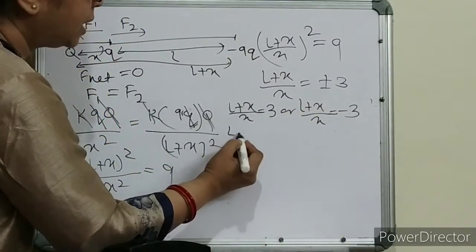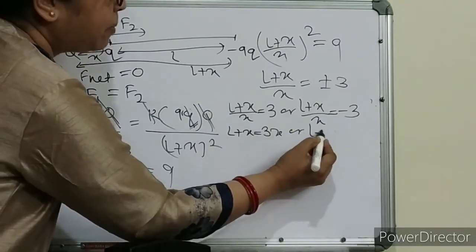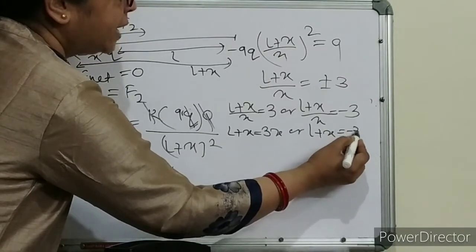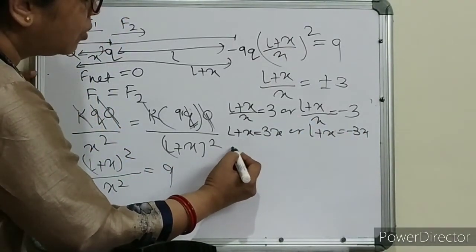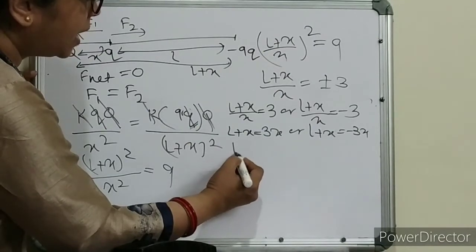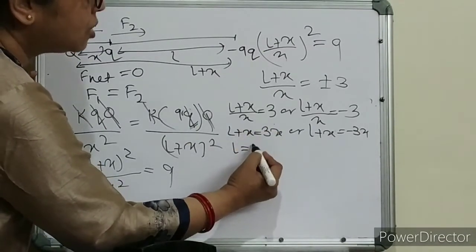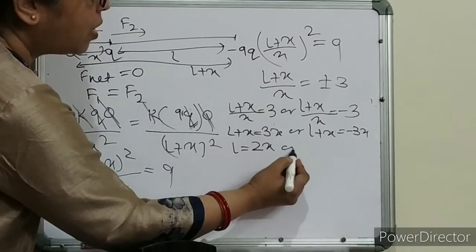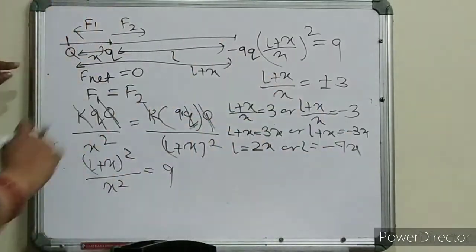So L plus x is equal to 3x, or L plus x is equal to minus 3x. We are interested in x. So L is equal to, this x will go to this side, so it will be minus, so it will be 2x, or here it will be minus 4x.